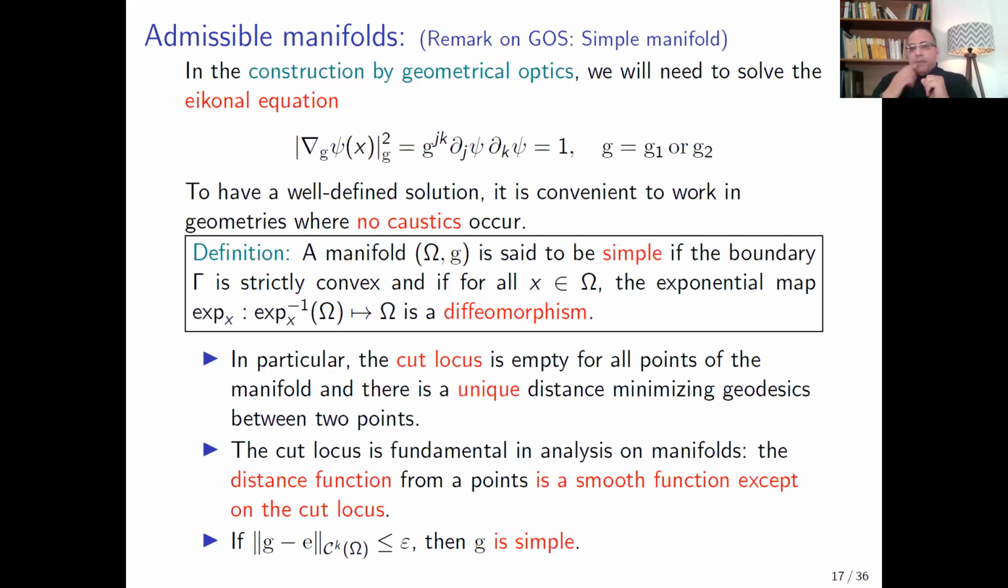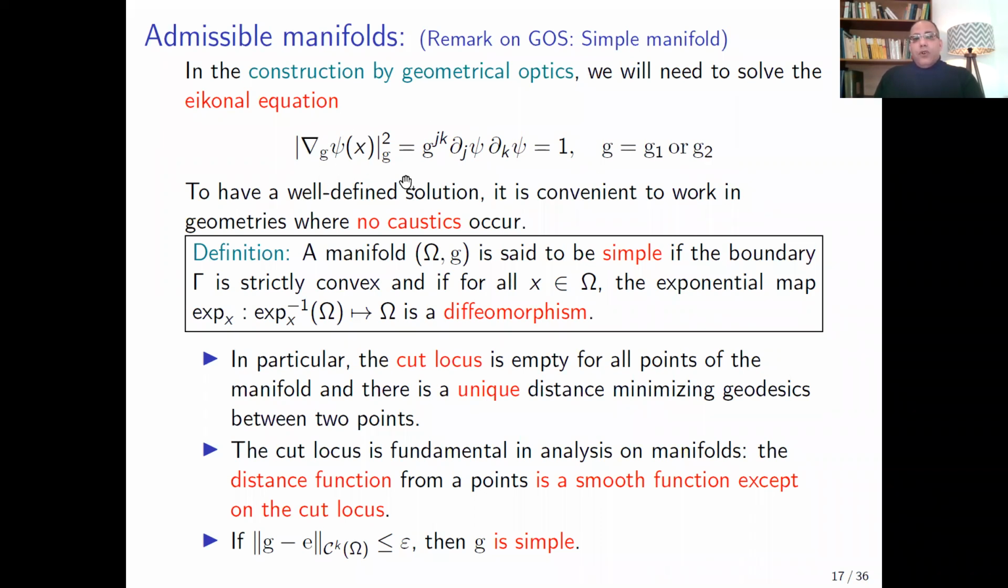So for the third step, in the construction of the geometrical optics solutions, we need to take some restriction on the metric G. So in the construction by geometrical optics, we need to solve this nonlinear equation. So we need to find some function psi such that the norm of the gradient of psi equals 1. Of course, the norm and the gradient here are with respect to the metric G, where G is G1 or G2.